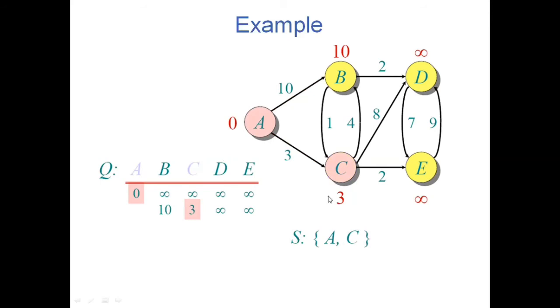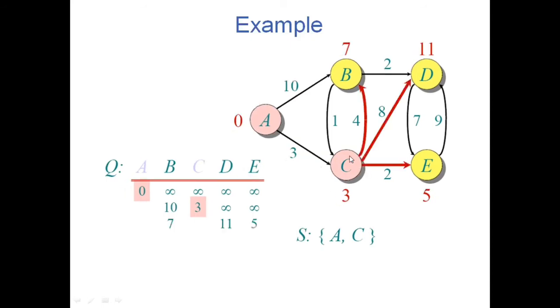Now I should see from vertex C what all the edges going out are. Which all are the edges going out from C? There are three edges going out. One is C to B, C to D, C to E. Okay. So accordingly, I should update the weight. I should check whether any path from A through C to B, or D, or E will update its weight.